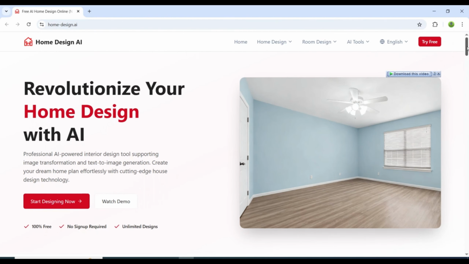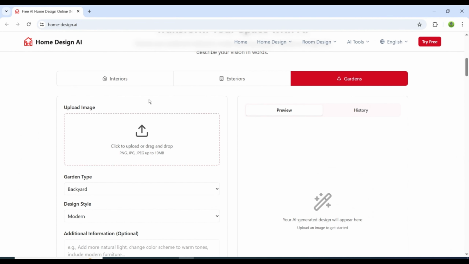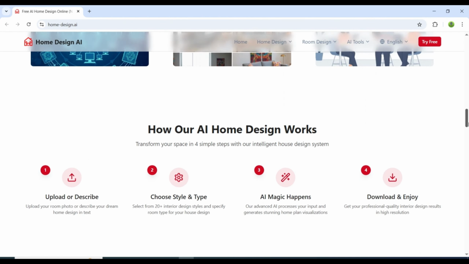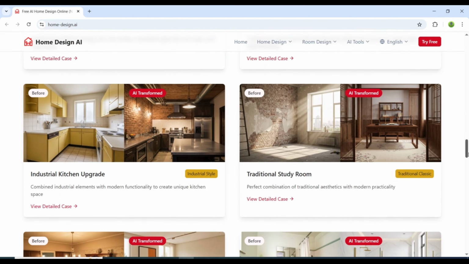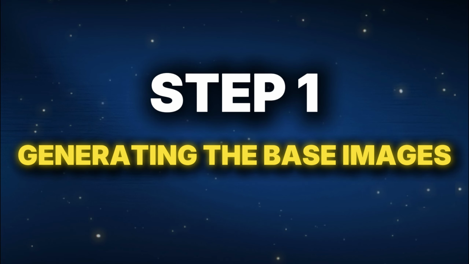The first one is Home Design AI, which allows you to generate interior designs for apartments, bedrooms, kitchens, houses, basically anything you need. It's free to use and there are no limits. Here's how the process works. Step 1 is generating your base images.